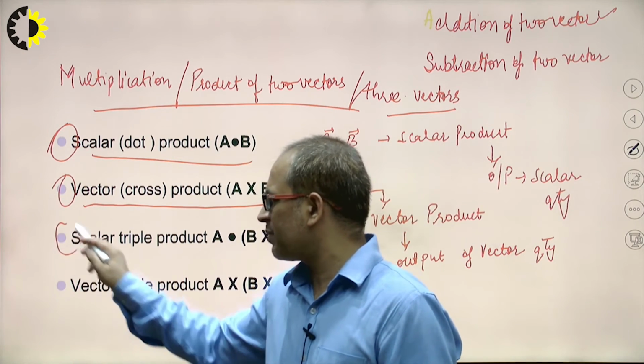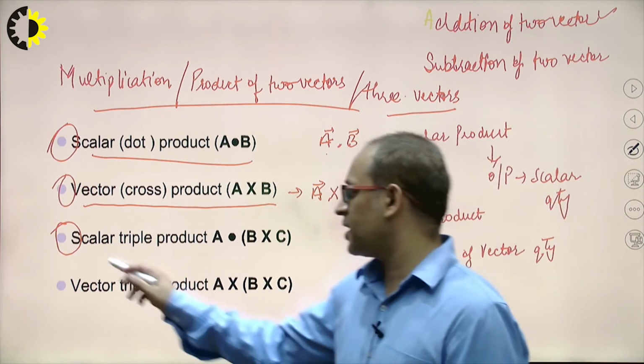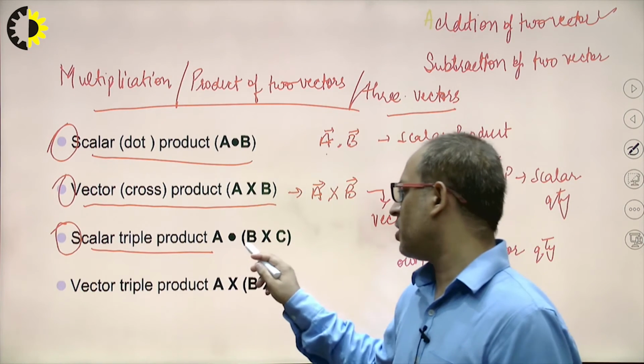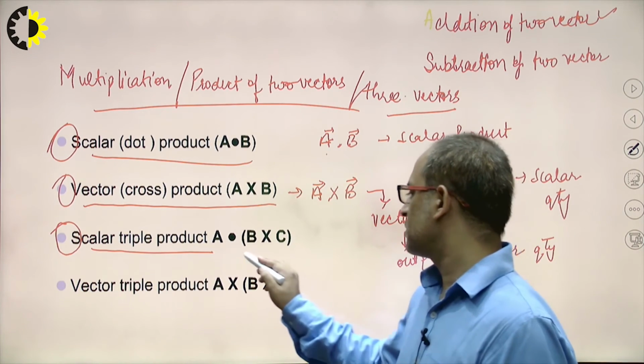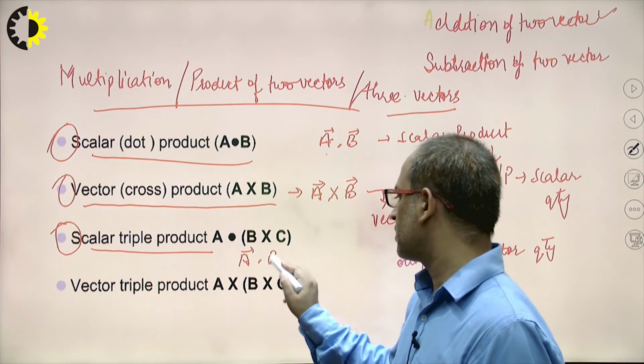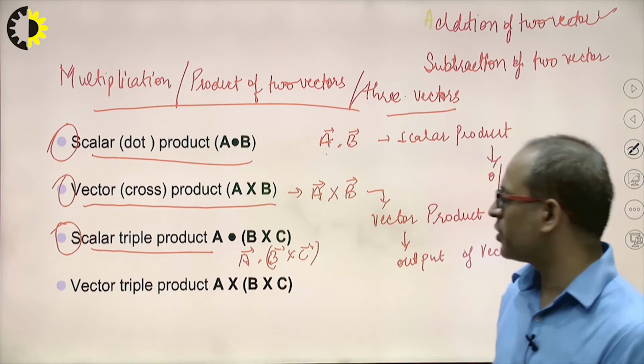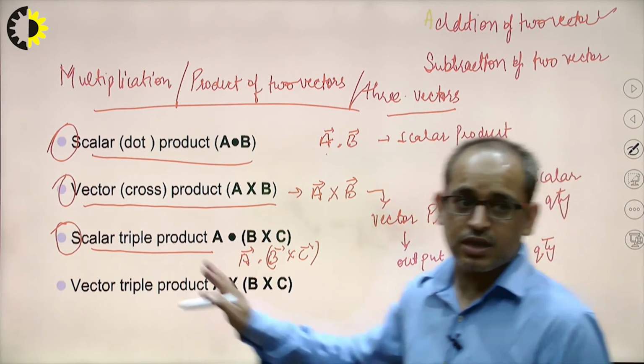Now next, if you want to multiply three vector quantities, that is the scalar triple product, A dot B cross C, and the output will be a scalar quantity.